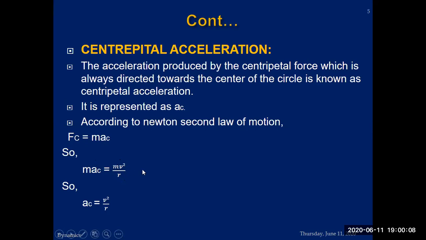What is happening? You are holding a stone which you have tied with the help of a string, and the other end of that string is in your hand. When you try to move this stone inside a circle, at each and every point the direction is changing. With the change of direction, velocity changes and acceleration is produced, and that type of acceleration is produced in the string.